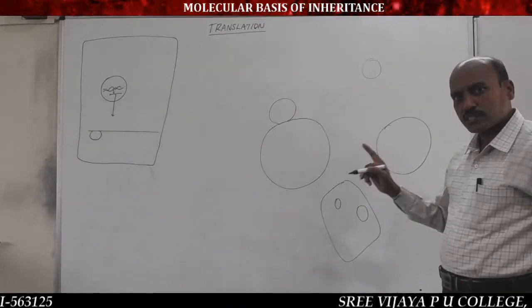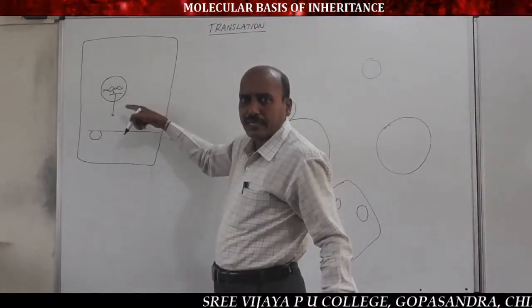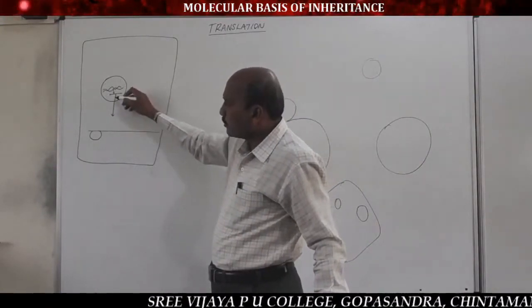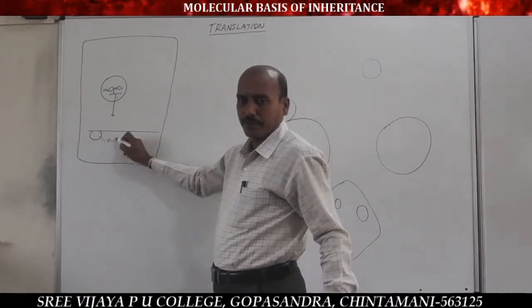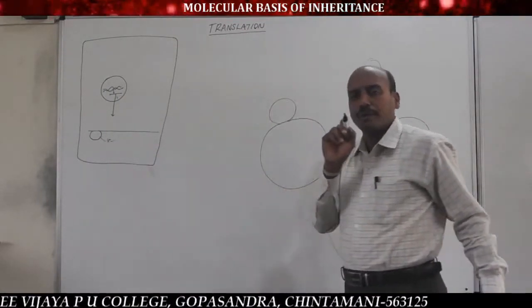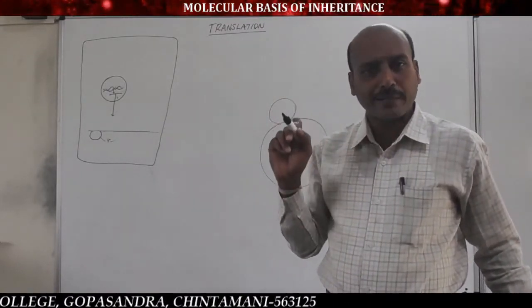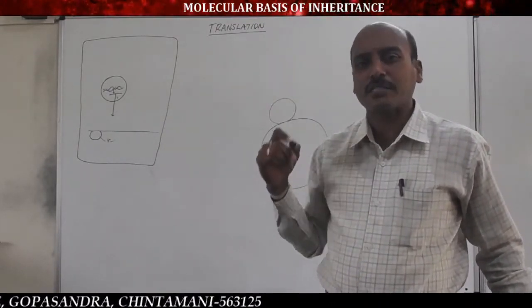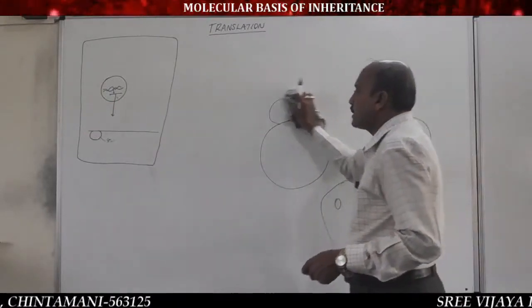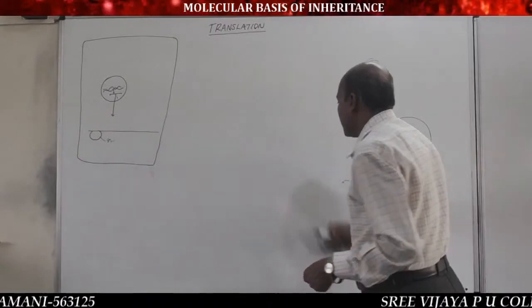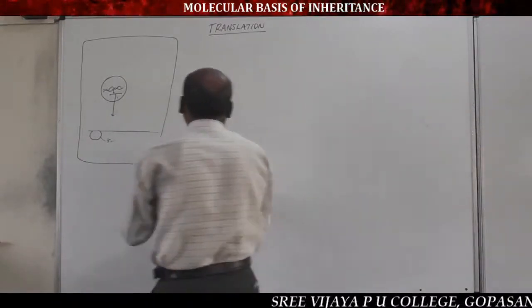That's why, after transcription of mRNA from the template strand of DNA, it will move from the nucleus to the cytoplasm and bind to the smaller subunit, and start the formation of the polypeptide chain. Important? Yes, the initiation of the polypeptide chain takes place by the initiator codon AUG.